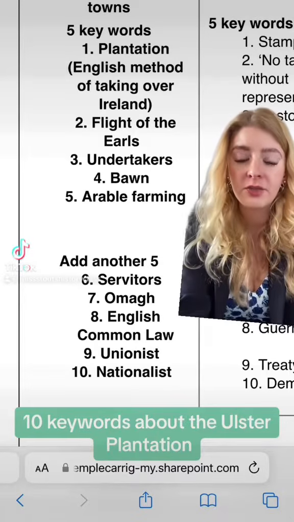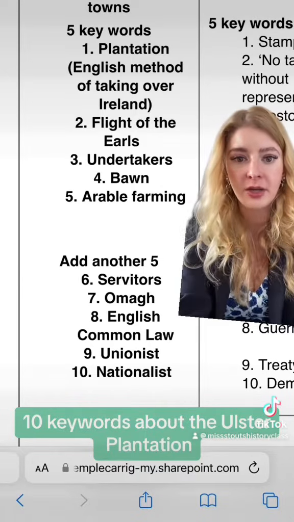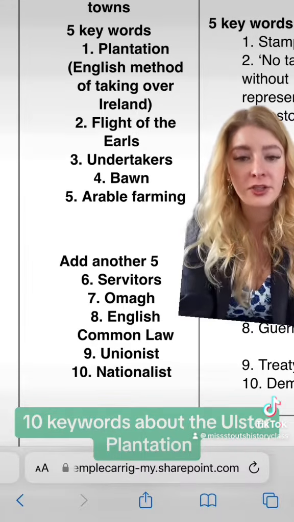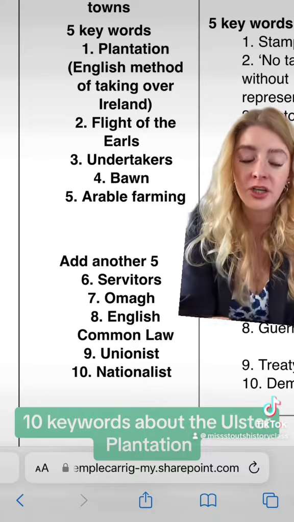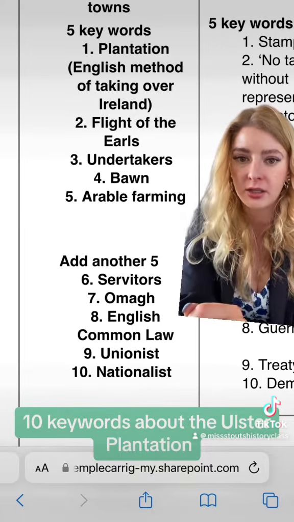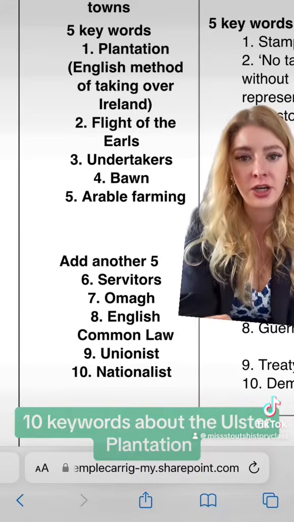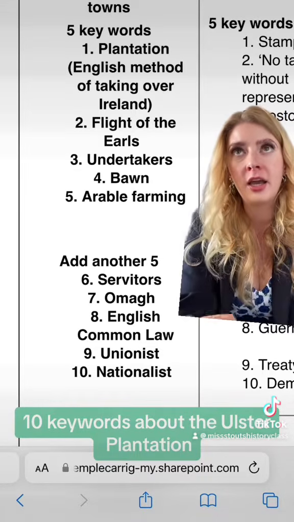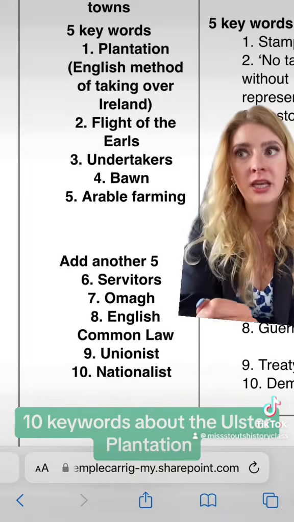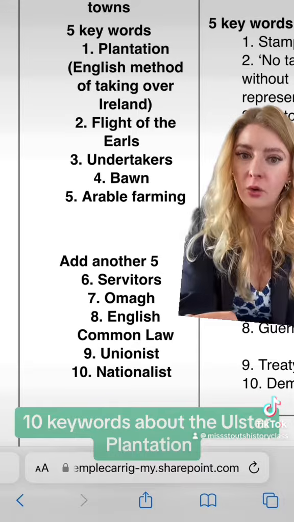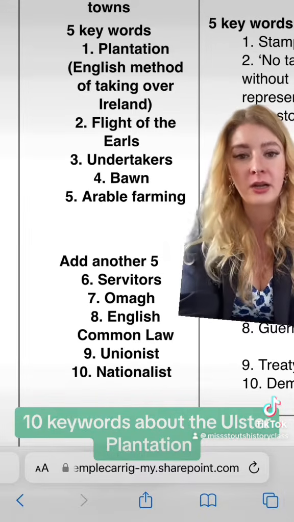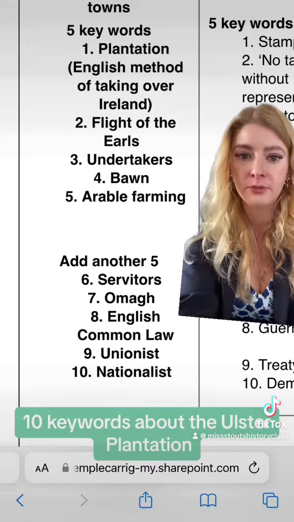Junior Cycle History students, let's run through 10 key words that relate to the Ulster Plantation and the growth of towns. The first thing to point out here is the word plantation does not mean the same thing as the word plantation that we came across in conquest and colonization. So the word plantation here, it was an English method of taking over Ireland. So they would confiscate the land of rebellious chiefs and lords and then give it back to loyal settlers from England and Scotland or loyal Irish.